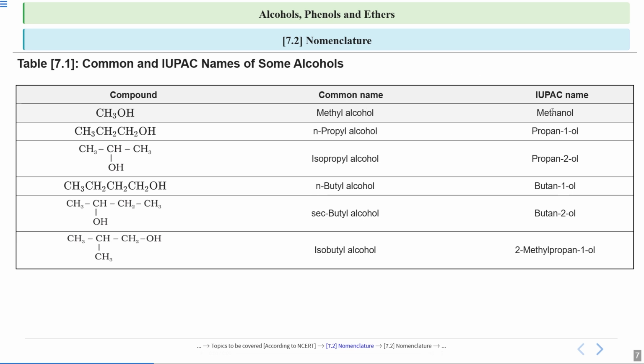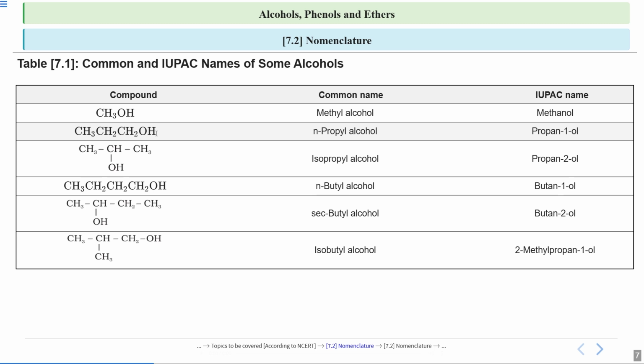Let us see the IUPAC name. In IUPAC name, I told you, you select the parent alkane, and in the parent alkane, the E is replaced by OL. So the parent alkane is methane, and the E is replaced by OL here. So OL is the suffix which we use for alcohol. The IUPAC naming will be methanol.